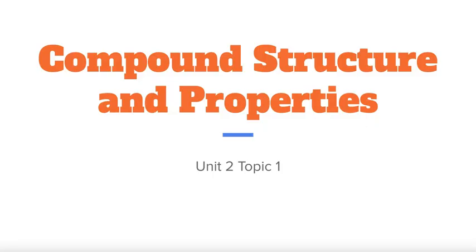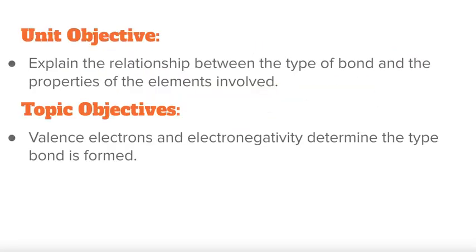Today, in this video, we start a new unit, compound structure and properties. Now this video will cover the material for topic 1, but in class, we'll cover the material that is covered in topic 2. So one important objective for this unit is to be able to explain the relationship between the type of bond and the properties of the elements that are involved. And today we're going to learn that valence electrons and electronegativity will determine the type of bond that is formed.